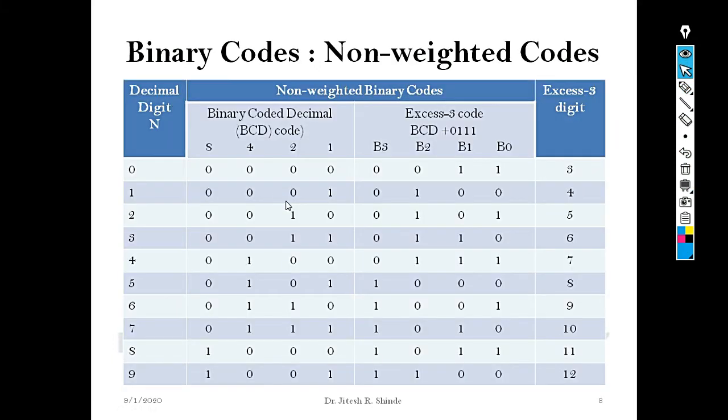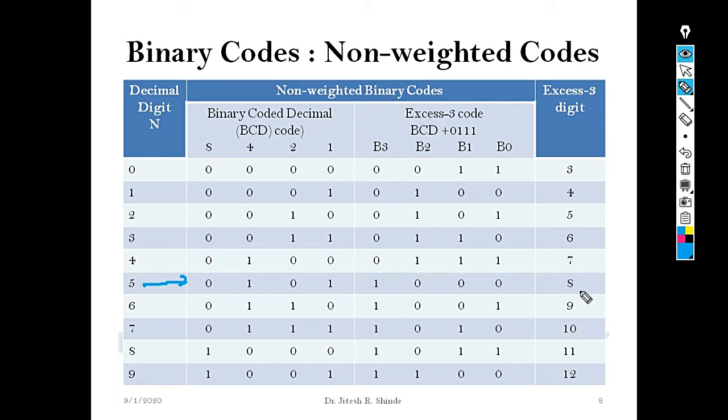Okay, so here is the excess-3 code representation. Since the excess-3 code is derived from BCD code, only the decimal digits ranging from 0 to 9 are being considered here. Let's consider the example for 5. How can we add 3 to 5? Just now I explained: 5 plus 3 is 8.